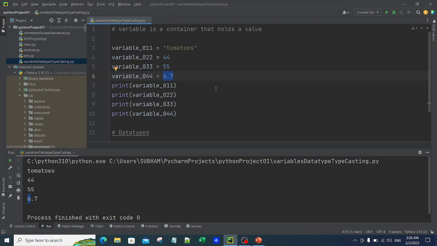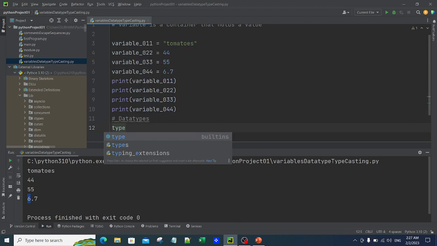Do we have more data types? Yes, we do, but these are the main ones, and any other required data types we will discuss later. At least you understood what a data type is. Now how do we see the data type of a variable? What is the data type of 44, of 55, of 6.7? For that we have a type function.